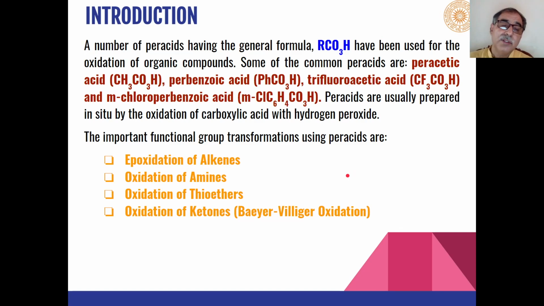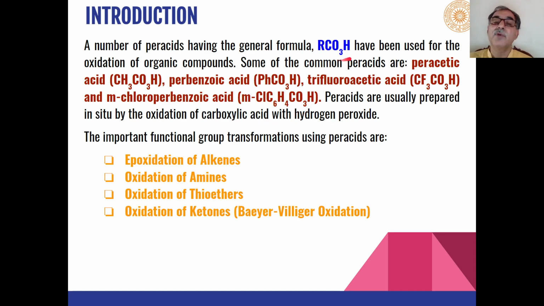There are a number of acids which can be used for these types of transformations, and most important among these is metachloroperbenzoic acid. This is most important because it is commercially available for undertaking different types of oxidation reactions.